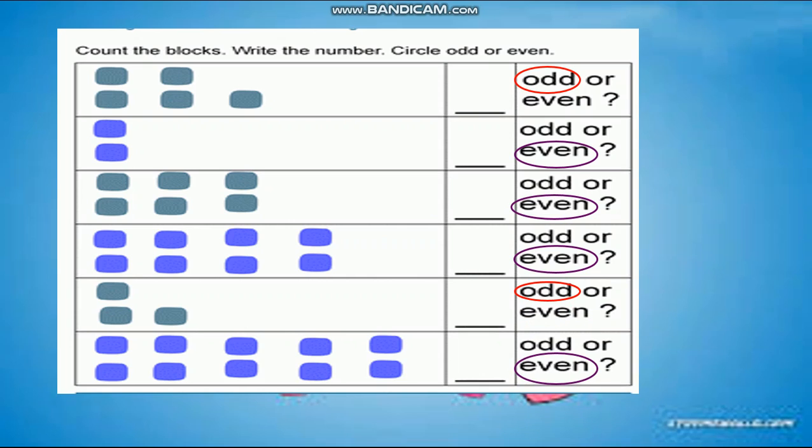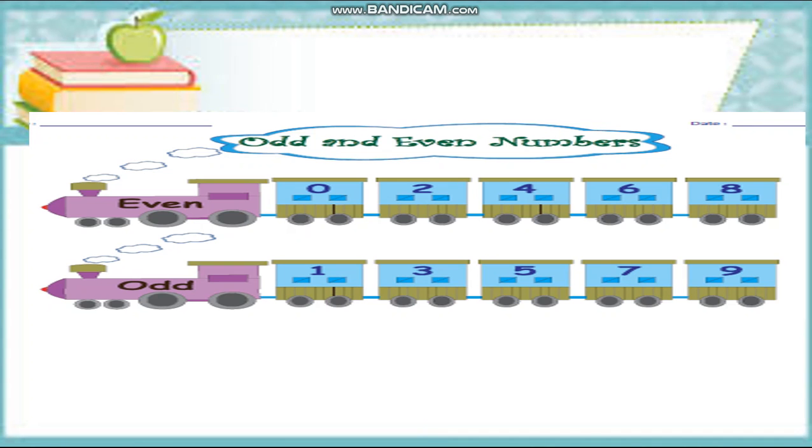Okay, let us count this. First one is 5. Second is 2. This is 3 2s are 6. 4 2s are 8. This is 1 2 3, here we are having 5 pairs, so 5 2s are 10. Okay, dear students, let's see some more examples.